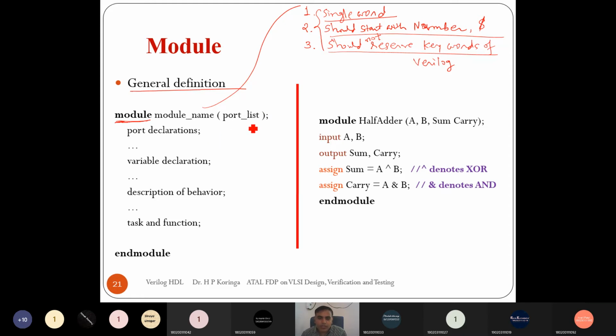Then in brackets we have to specify the port list, right? So here you can see the example of a half adder. So we know a half adder has one XOR gate, right, and one AND gate.